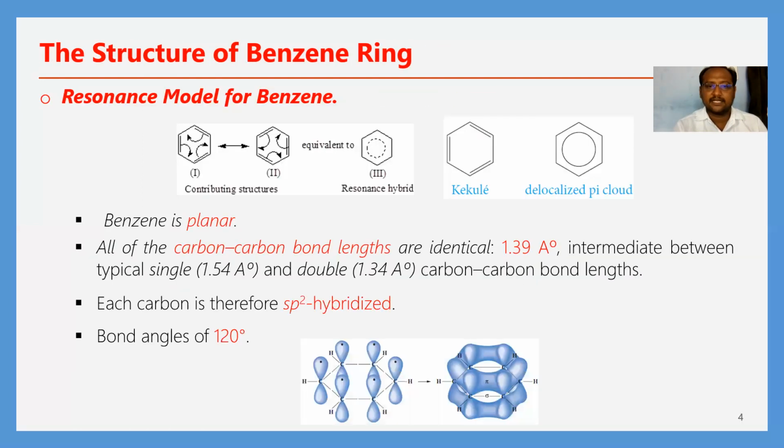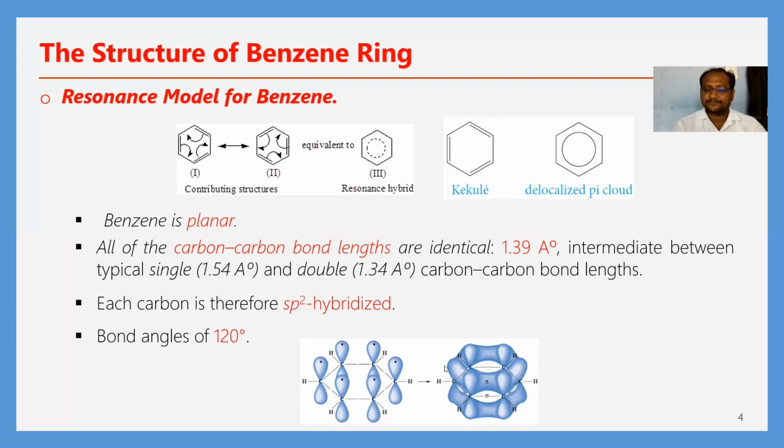Next, each carbon atom is sp2 hybridized in the benzene ring, and the bond angles are 120 degrees.